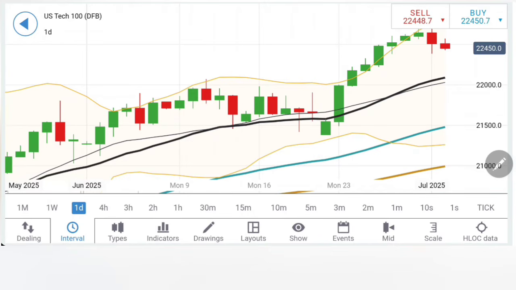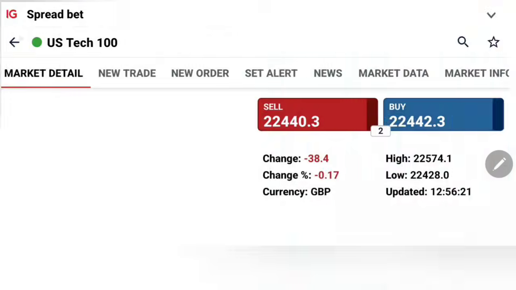On the downside, I will recommend a selling entry at 22,420 levels. Expect 22,370 as the first target zone, 22,300, 320 second, and then 22,240, 260 and 22,200. Below 22,200 is where the bears will attack. You can expect 22,080 and 22,000 as the next targets. Trade accordingly. Now let's move to Dow Jones.